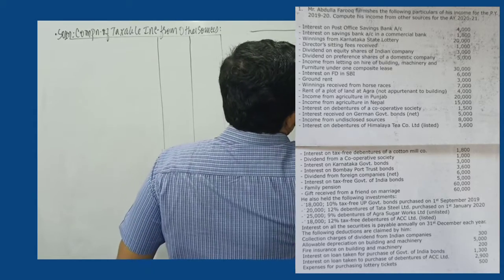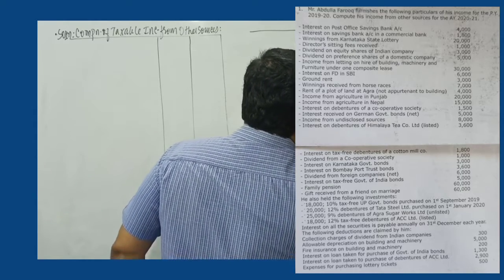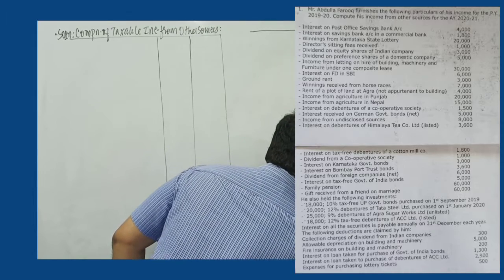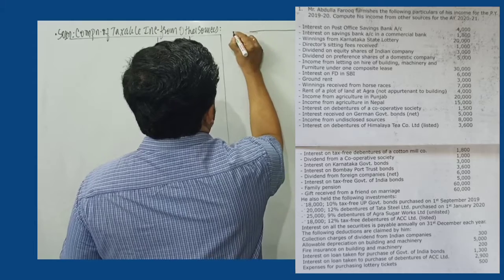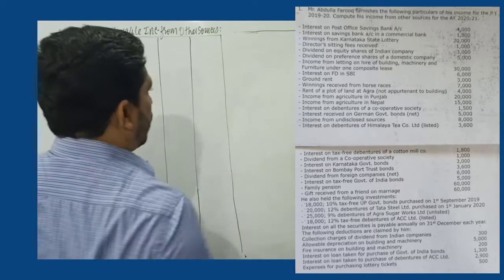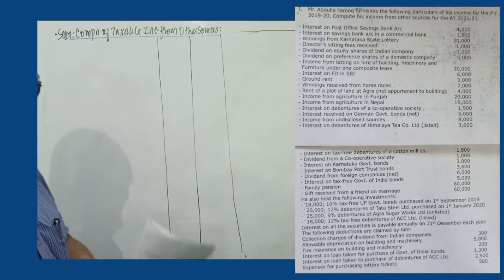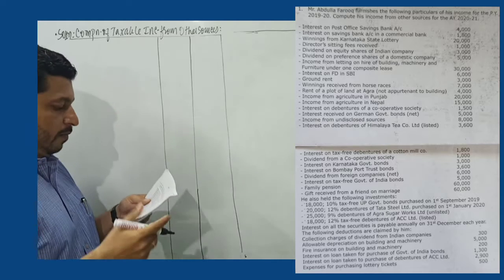Two amount columns will be required in case there is any internal deduction. Okay, so the format is ready, so we can now solve the problem.